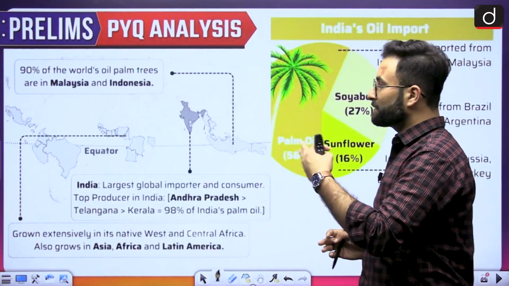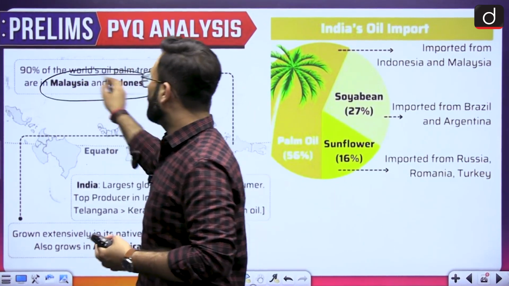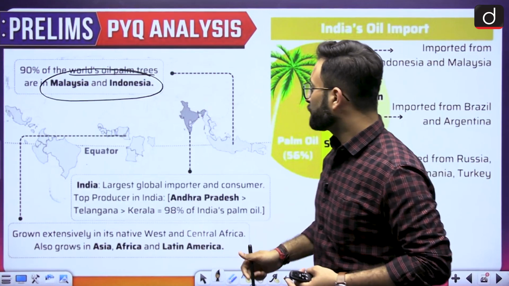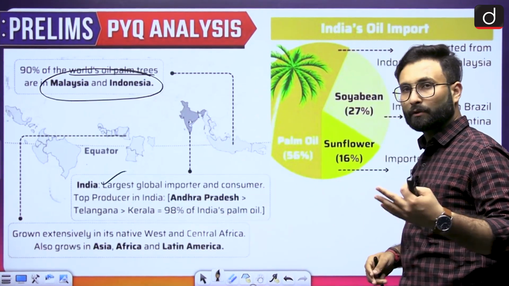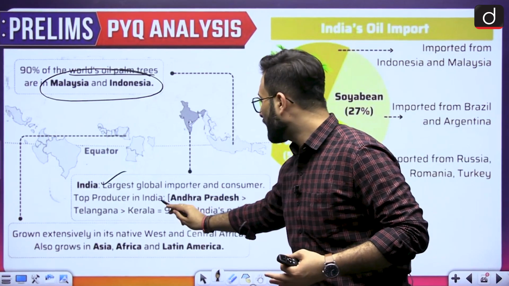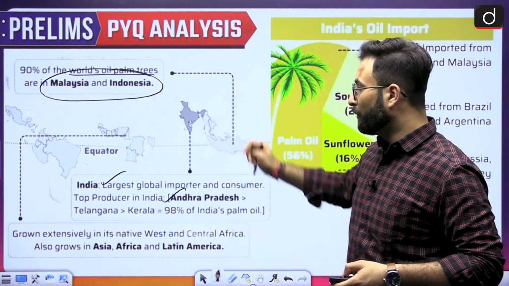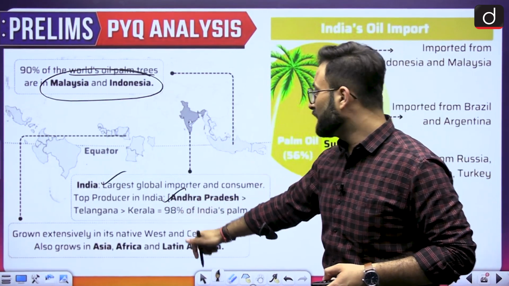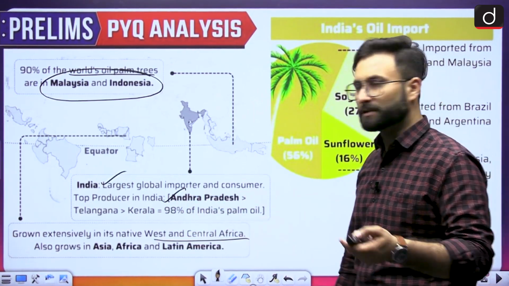When we talk about the maximum producers, 90% of the world's palm oil is produced in Malaysia and Indonesia. India is the largest global importer and consumer of palm oil. Top producers in India are Andhra Pradesh, Telangana, and Kerala, which give 98% of the palm oil. It grows extensively in West and Central Africa, and is also grown in Asia and Latin America, which we have seen.